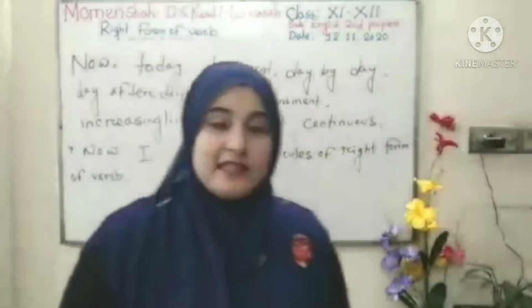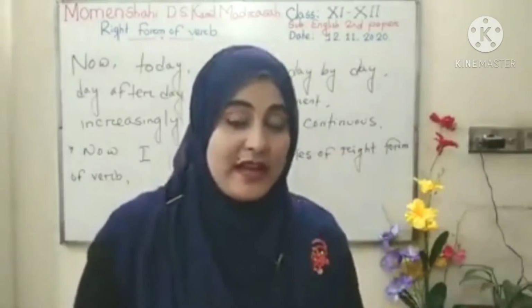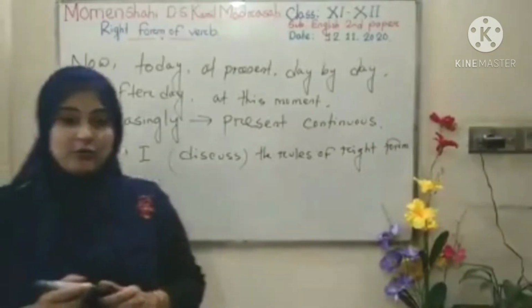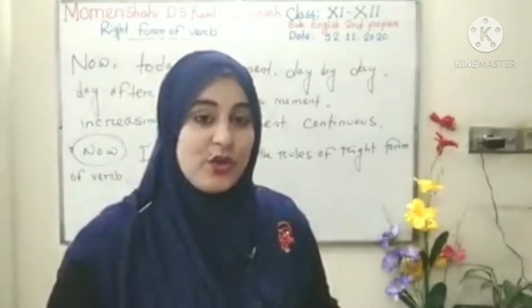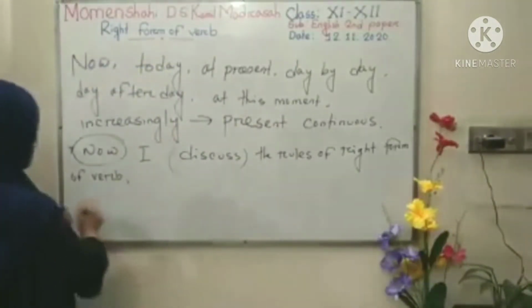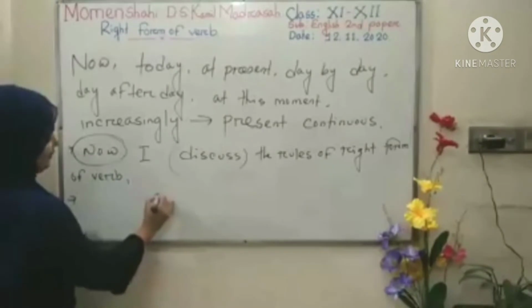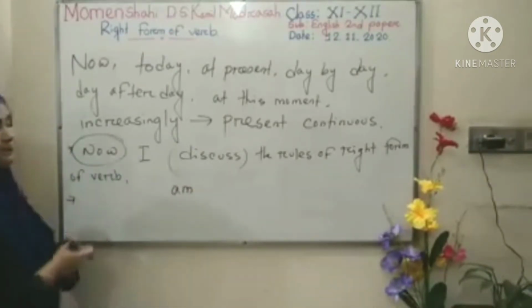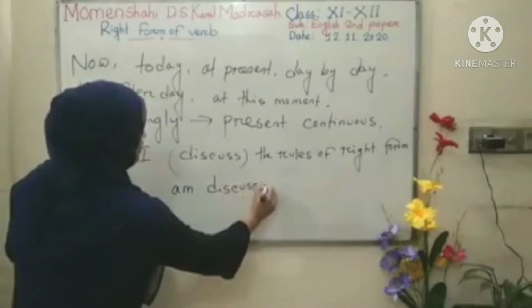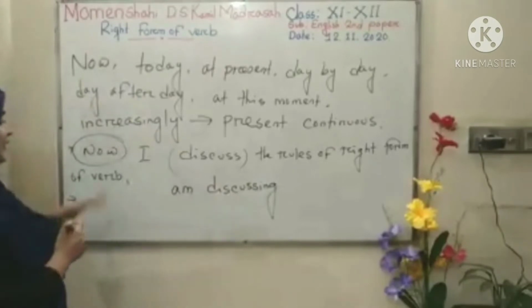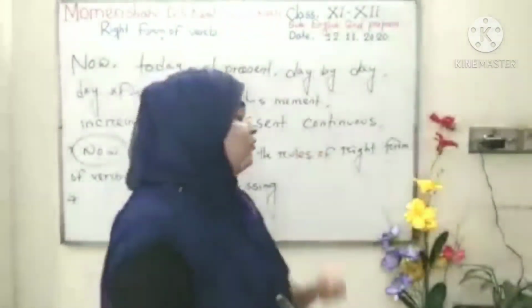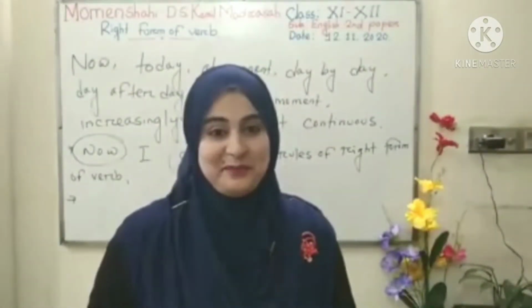So in this sentence, which type of tense can you use? Yes, here is an indicating word, that is now. As it is now, you can transform it into present continuous. And what is the answer? After the subject you can use the auxiliary am, and also the verb discussing. So what is the answer? Now I am discussing the rules of right form of verb.